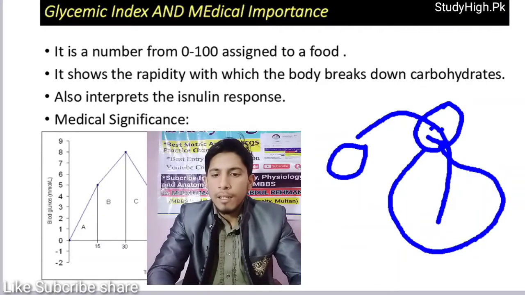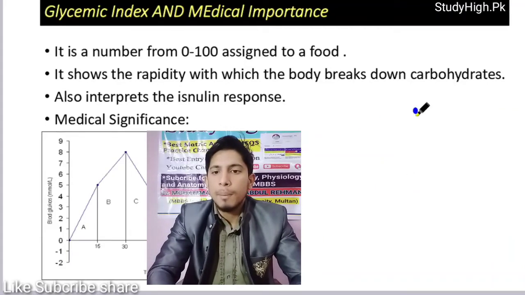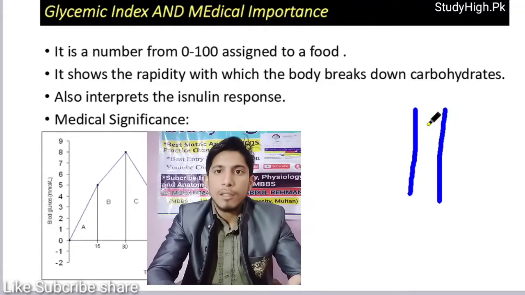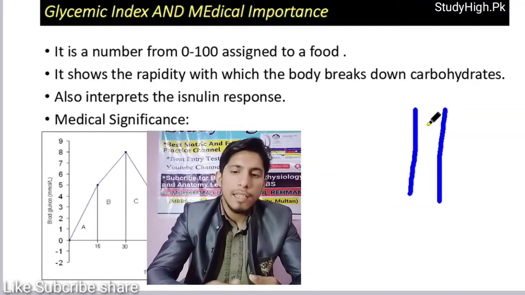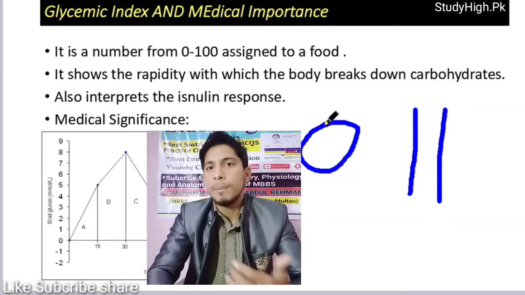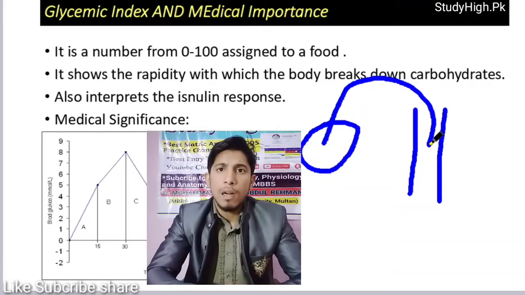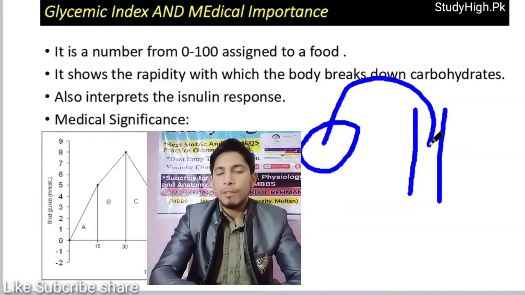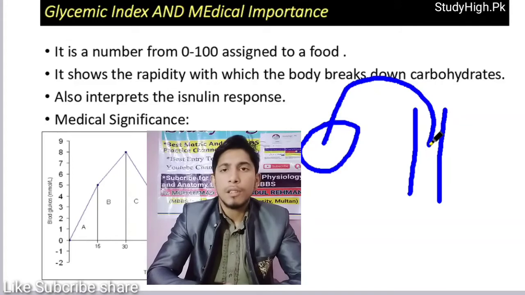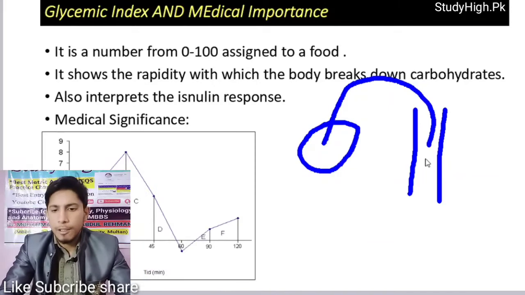Likewise, a patient who is suffering from diabetes mellitus and has high blood glucose level, you should suggest a diet or food that has low glycemic index that will cause a low increase in blood glucose level after digestion by the human body. In this way, glycemic index helps you in treating different types of diseases, in controlling body weight, in controlling diabetes mellitus, etc.